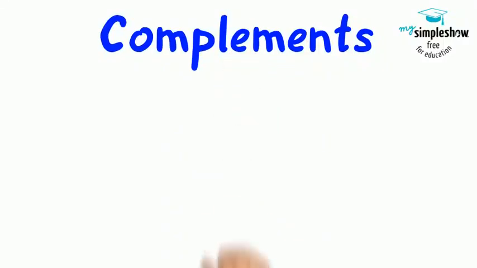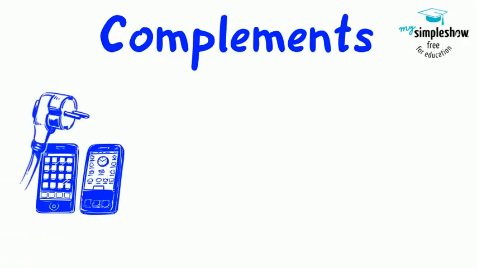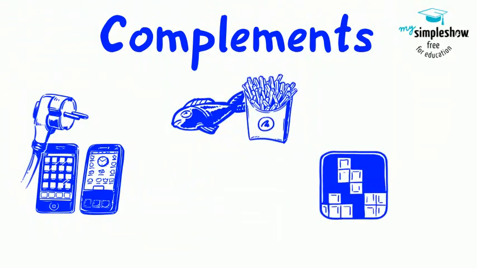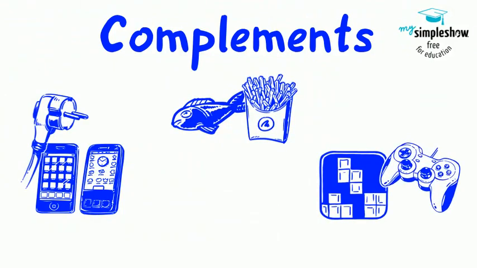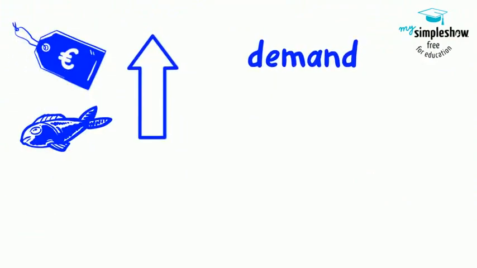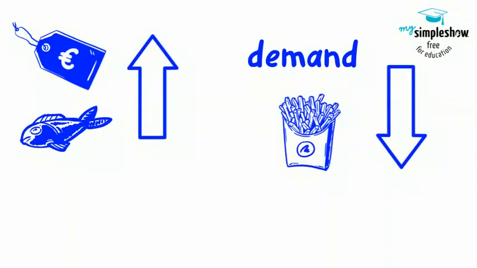Some goods also have complements. These are goods that we tend to buy together, like smartphones and chargers, or fish and chips, or computer games and the consoles they run on. If the price of a good rises, then demand for its complement is likely to fall because we buy them together.